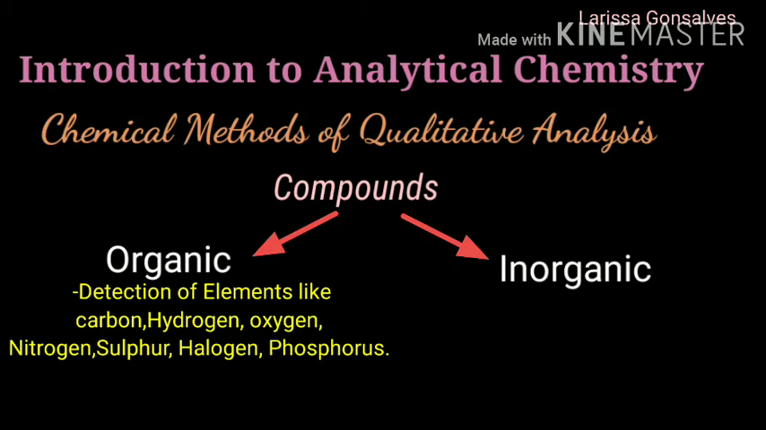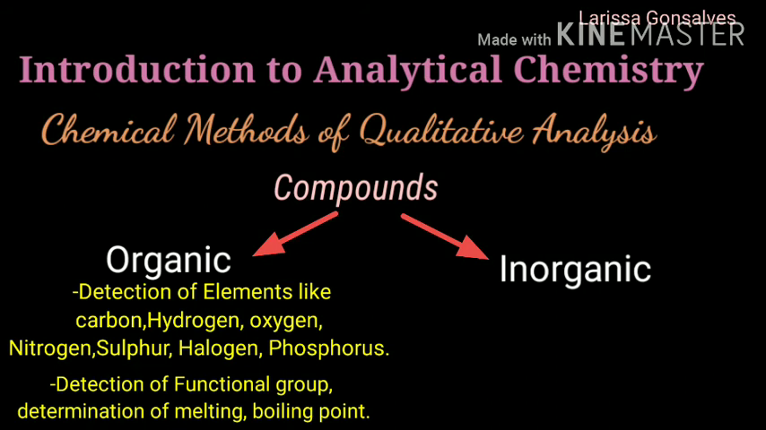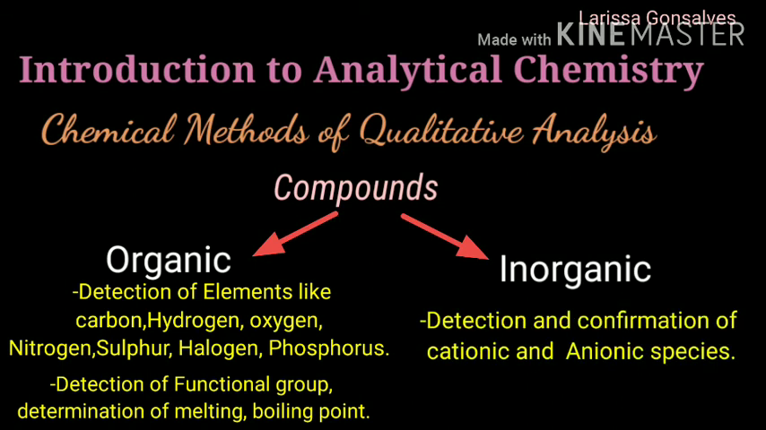If you want to carry out the identification of organic compounds, then it involves tests like detection of functional group, determination of melting and boiling point, etc. And if you want to carry out the analysis of inorganic compounds, then it just involves the detection and confirmation of cations and anions in that particular compound. Cations are those ions which have positive charge and anions are those ions which have negative charge.